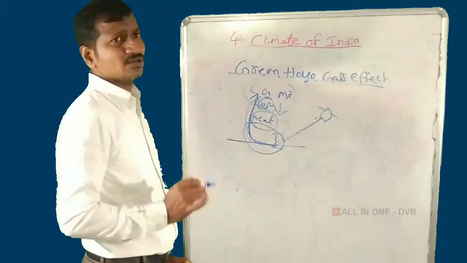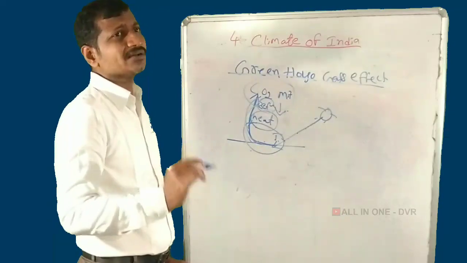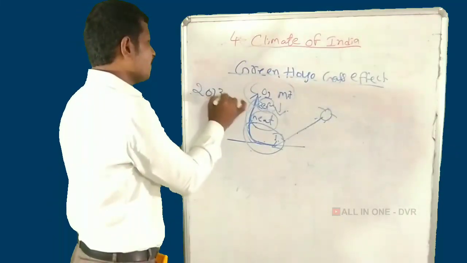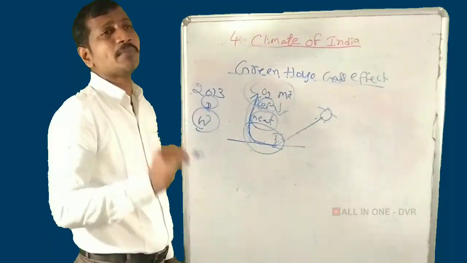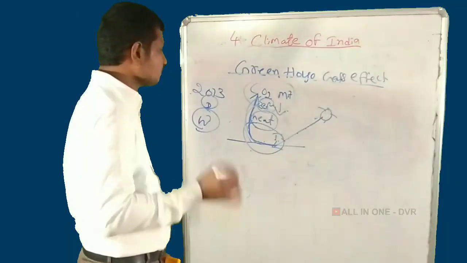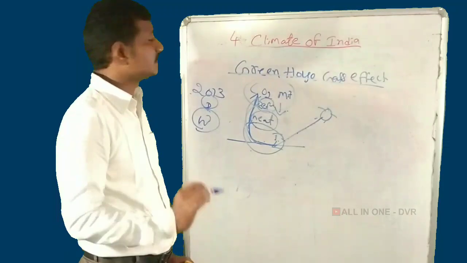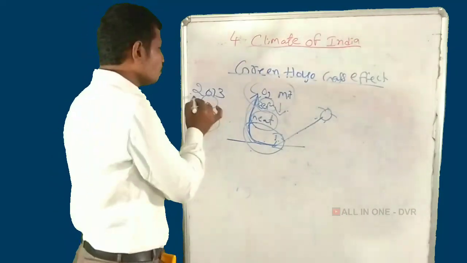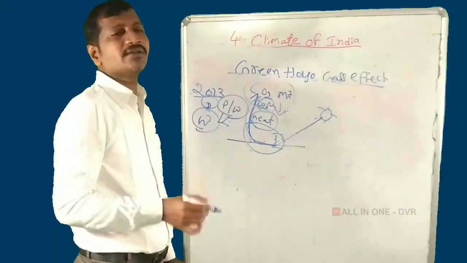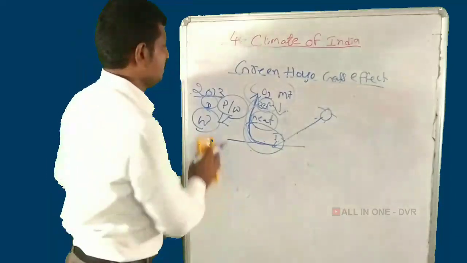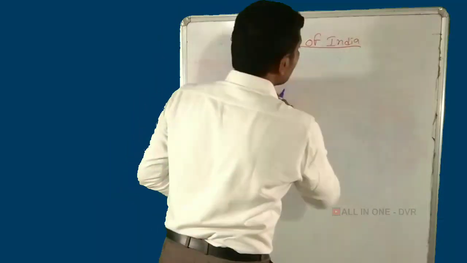So all the nations wanted to reduce the greenhouse gas effect and attended a conference in 2013 in Warsaw, Poland, but no agreement was implemented by the conference. So the greenhouse gas examples are methane and carbon dioxide.